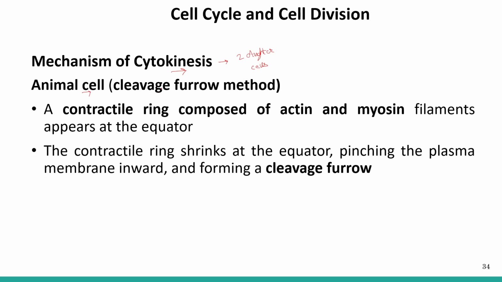Okay, so the mechanism is called the cleavage furrow method. In the cleavage furrow method, what happens? A contractile ring, initially, which is made up of actin and myosin filaments, appears at the equator of the cell, or the equatorial plate, or the equatorial plane of the cell. Then this contractile ring shrinks at the equator. It moves inwards, pinching the plasma membrane inwards. And as it moves inward, it forms a cleavage furrow.